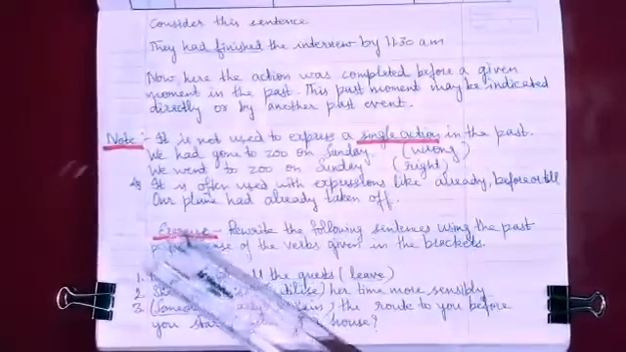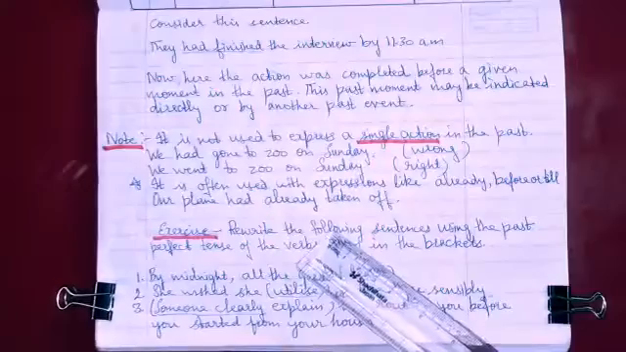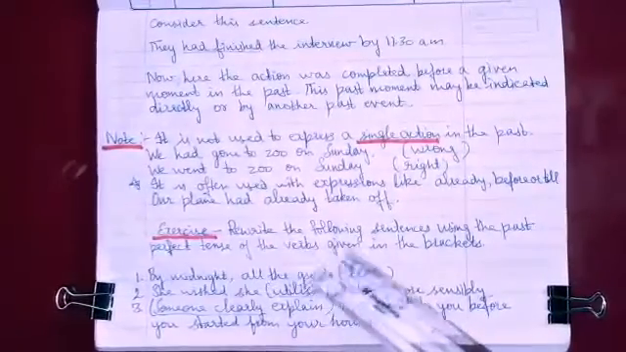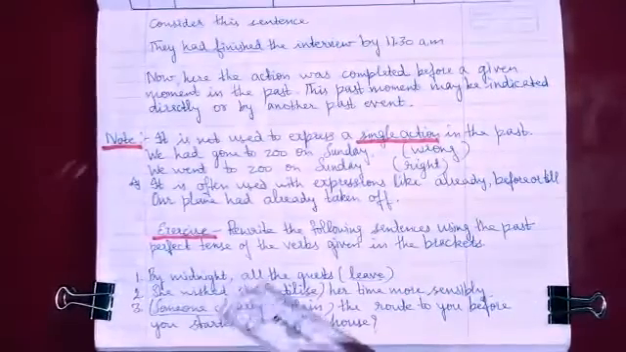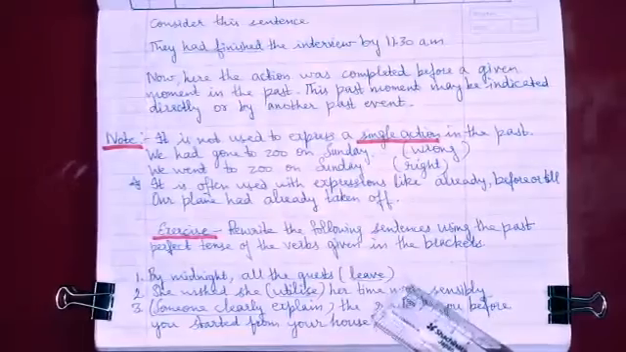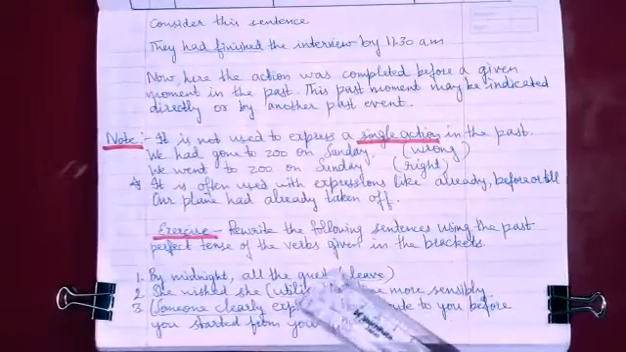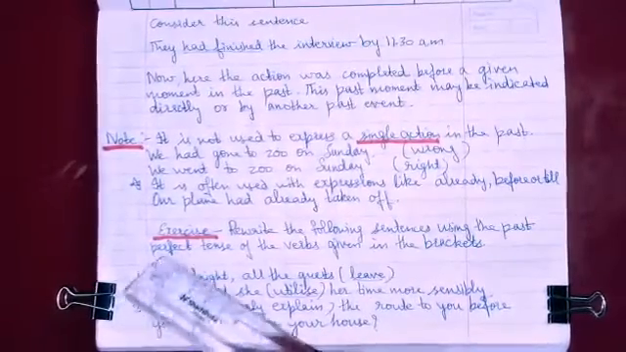Now come to the exercise given below. The exercise says, rewrite the following sentences using the past perfect tense of the verbs given in the brackets. First, by midnight all the guests leave. So how will we rewrite it? By midnight all the guests had left. By is the time phrase here, by midnight.